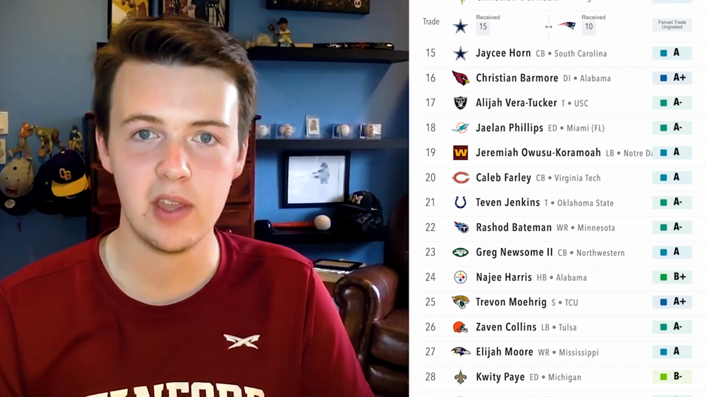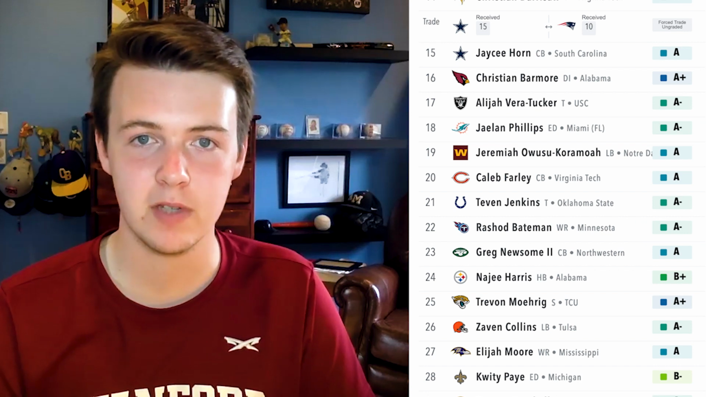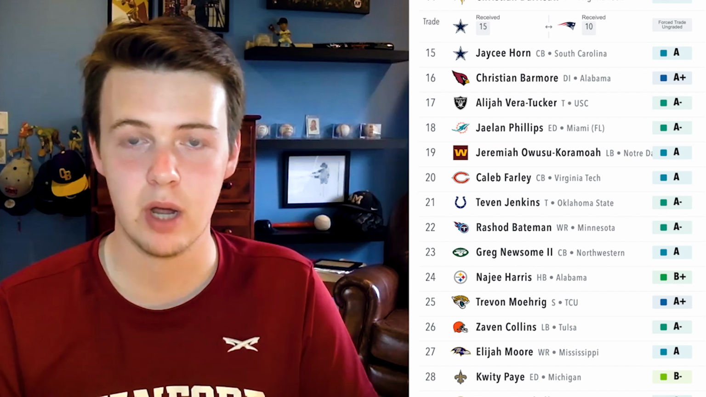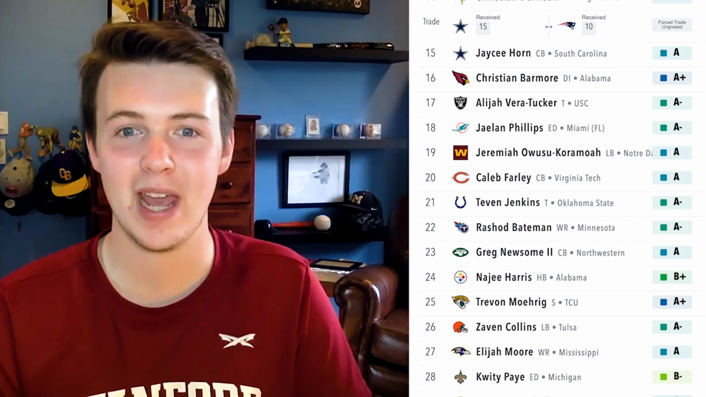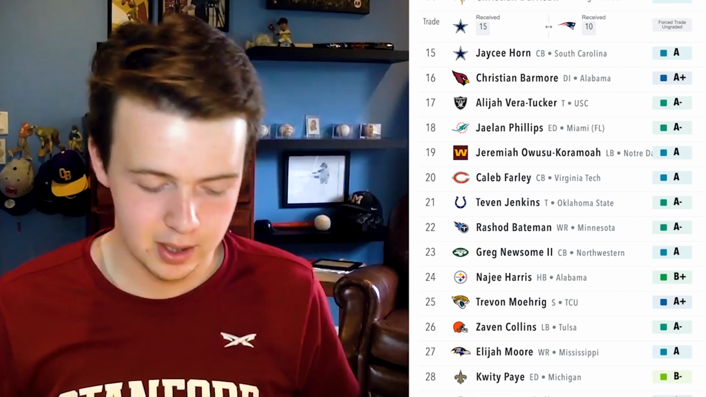It's really what I think is going to happen in the first round, and I think it's best for a lot of teams. If this happens, I think a lot of teams should be happy with their first round picks. I think the only team that shouldn't be happy is the Pittsburgh Steelers, but it seems like what a lot of them want. They want Najee Harris. But anyways, that's going to wrap it up today.